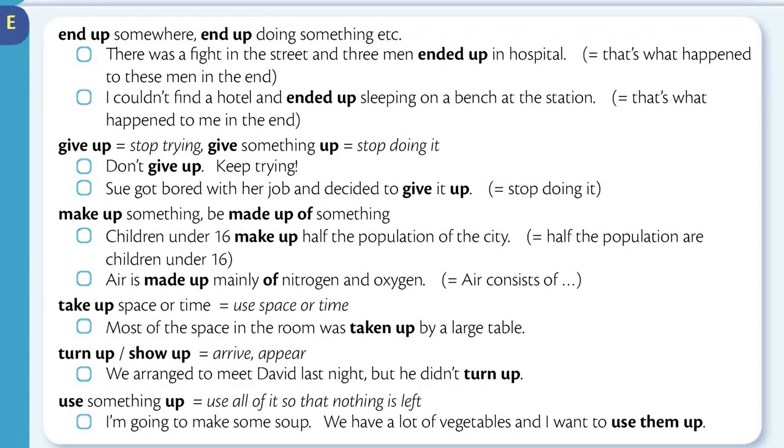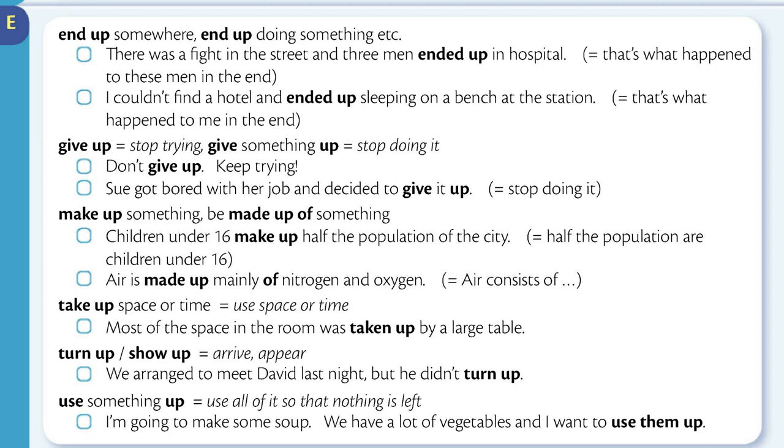Section E. End up somewhere. End up doing something, etc. There was a fight in the street and 3 men ended up in hospital. Means that's what happened to these men in the end. I couldn't find a hotel and ended up sleeping on a bench at the station. Means that's what happened to me in the end.